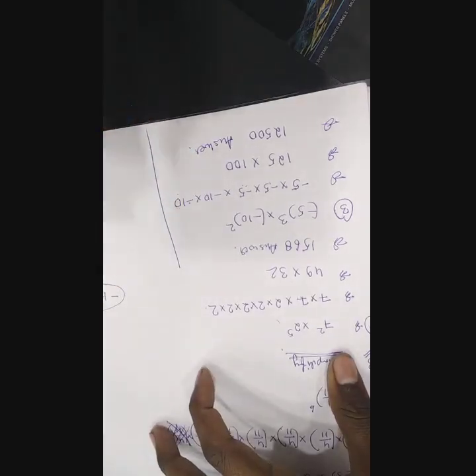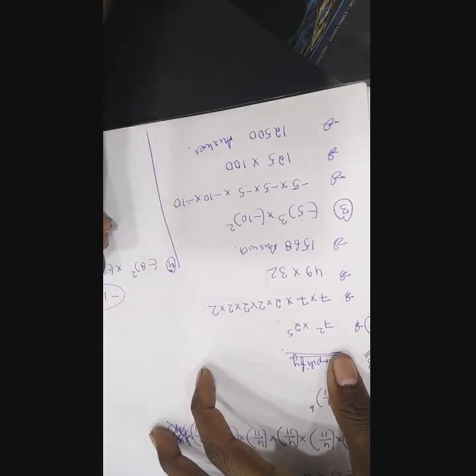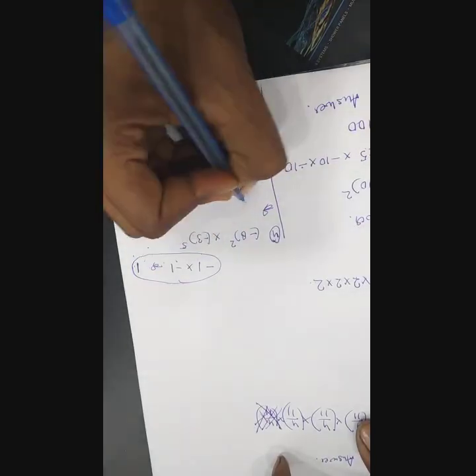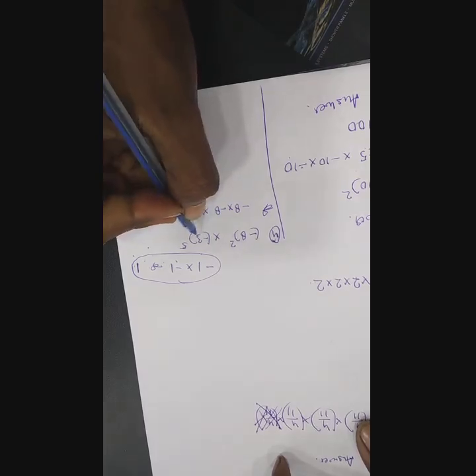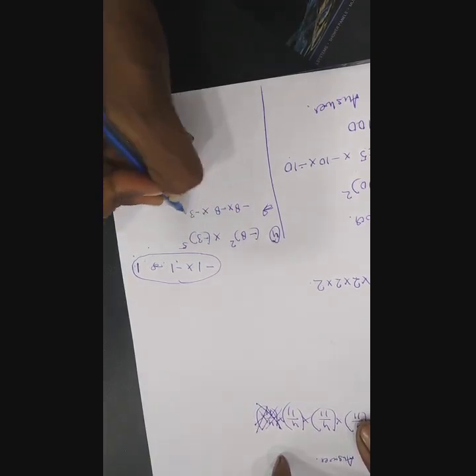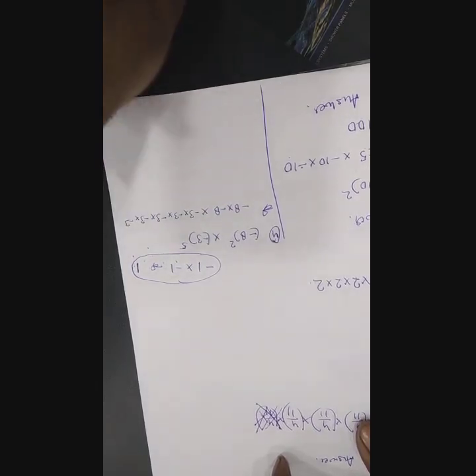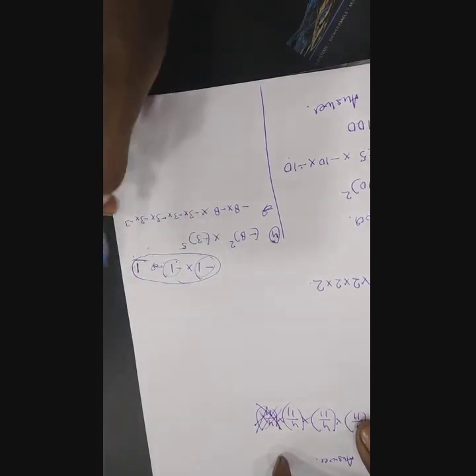One more I am solving for you, that is your question number 4, which is saying minus 8 to the power 2 into minus 3 to the power 5. In this, minus 8 you have to multiply how many times? Obviously 2 times, means minus 8 into minus 8, and then minus 3 into minus 3 into minus 3 into minus 3 into minus 3. And again the same formula I told you, minus 1 multiplied by minus 1 always gives you a positive 1.